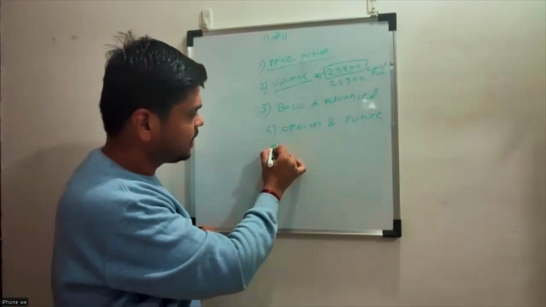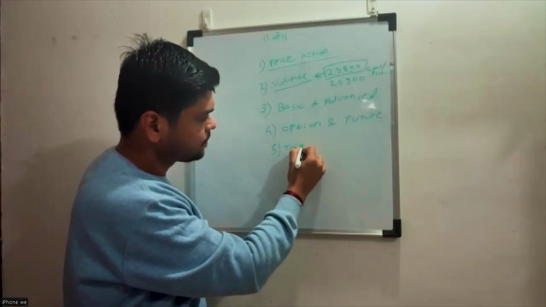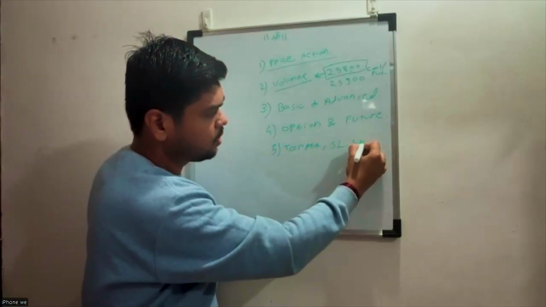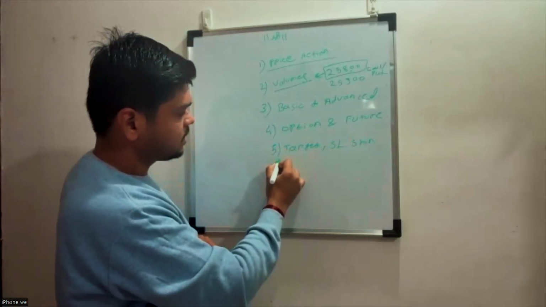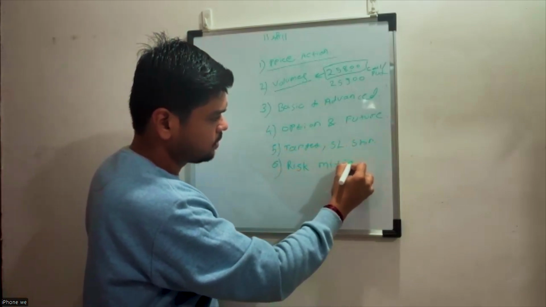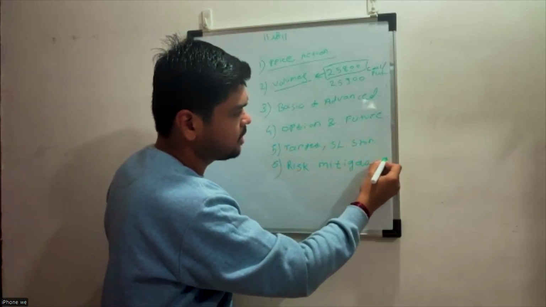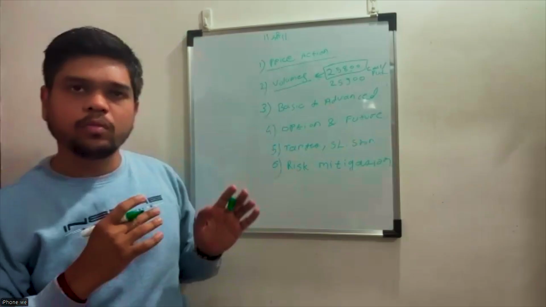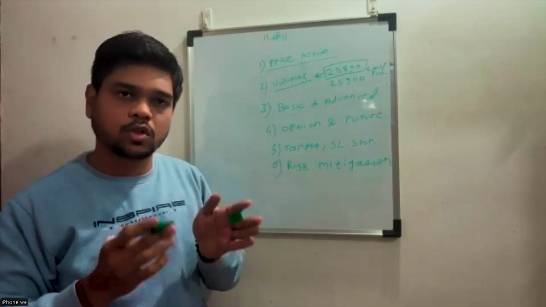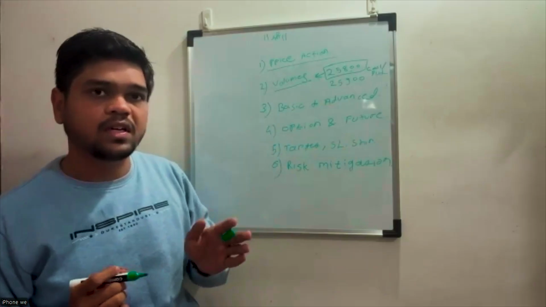Then you will understand what targets are. SL means stop loss. What is the stop loss? Then the sixth and most important is risk mitigation. Risk mitigation means where to buy, where to sell, in what condition our stop loss should hit, and in what condition we have to average.